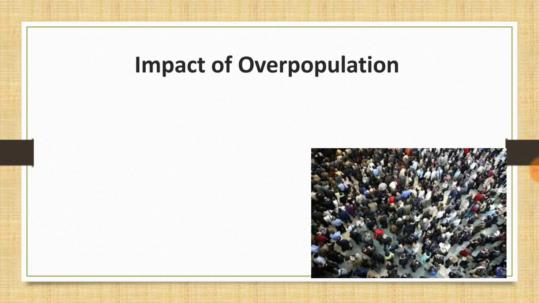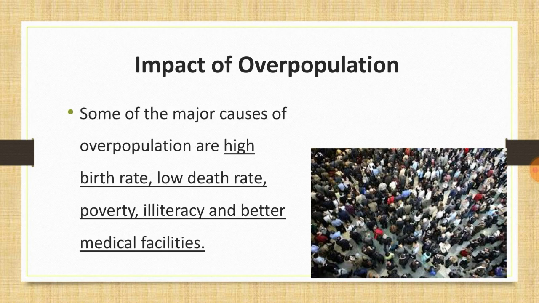Now we are moving to the impacts of overpopulation. First, we are checking out the major causes of overpopulation. High birth rate, low death rate, poverty, illiteracy, and better medical facilities.